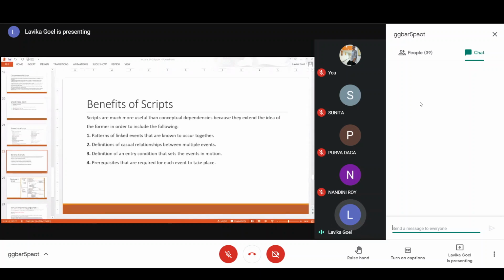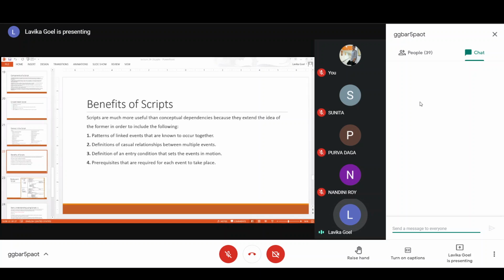If it is a cricket match script, then the different events are entering into the stadium, then entering into the ticket line, then seeing the match, then ordering some snacks, then exiting. All these are basic events which are involved in watching a cricket match, right? Apart from these, each of these events is a main event in which there will be sub events. All these sub events have a causal relationship to each other, that one event is causing the other, right? So this is the meaning of causal relationship between multiple events in a script.